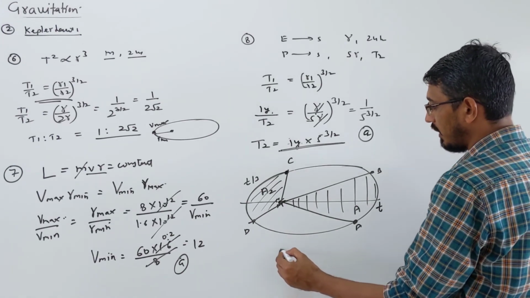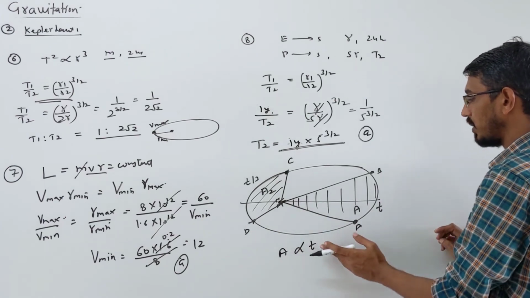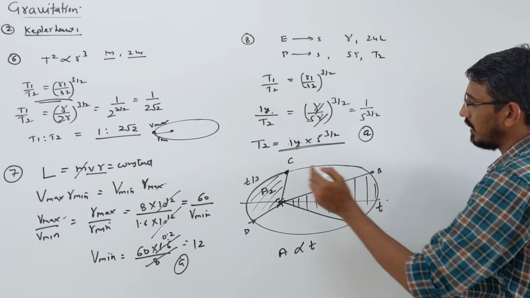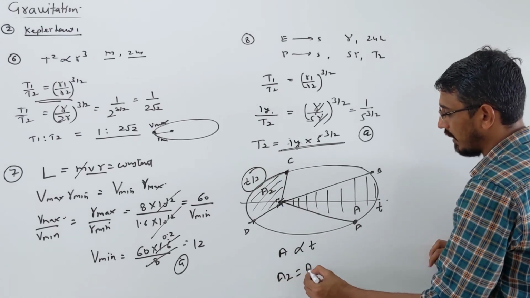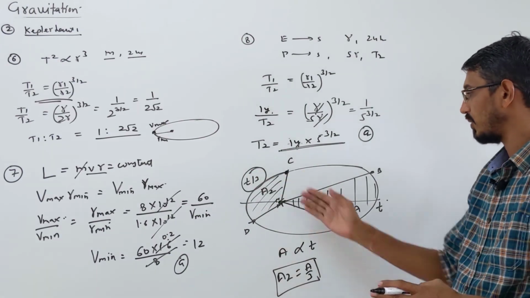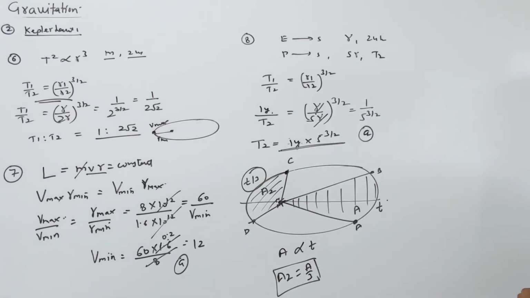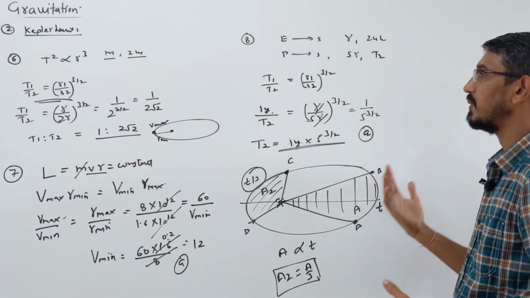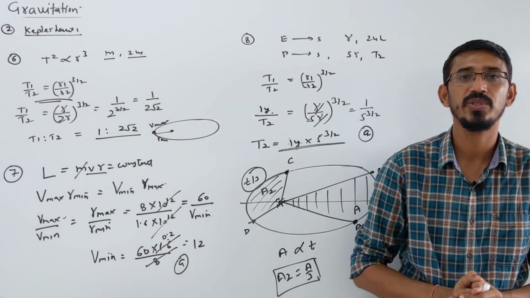We know that area and time are proportional. So either you can write A1 by A2 is equal to t1 by t2, or you already know that this is time t and here the time becomes t by 3, reduced by 3 times. So your A2 should be A by 3, reduced by 3 times, correct. They can ask the ratio or the new value this way. Okay, so this was your Kepler's law. Next lecture we will be learning about acceleration due to gravity and these things. Okay, thank you so much for watching.